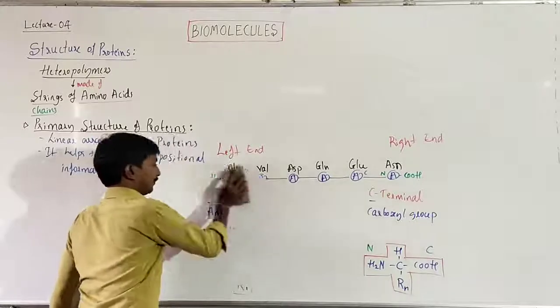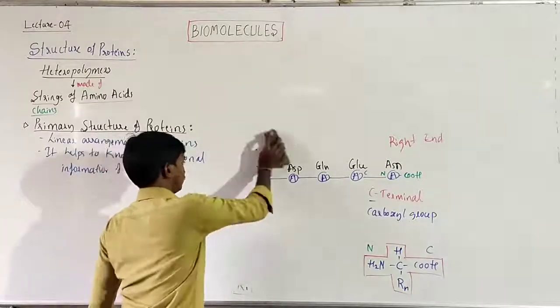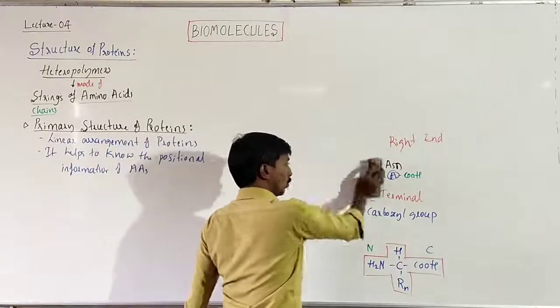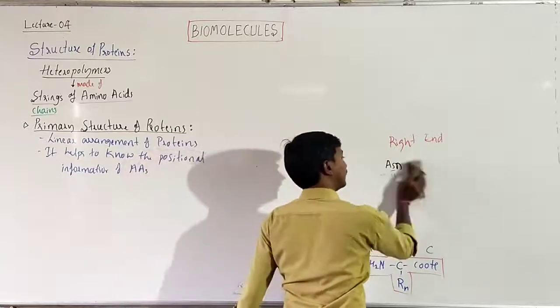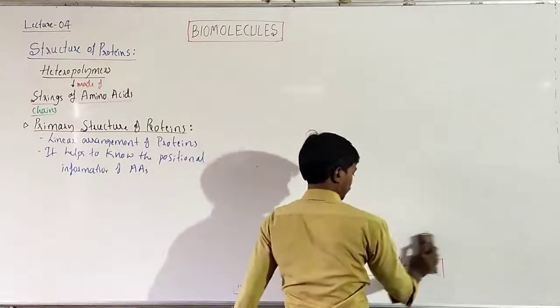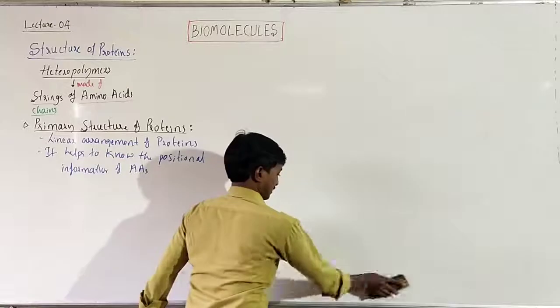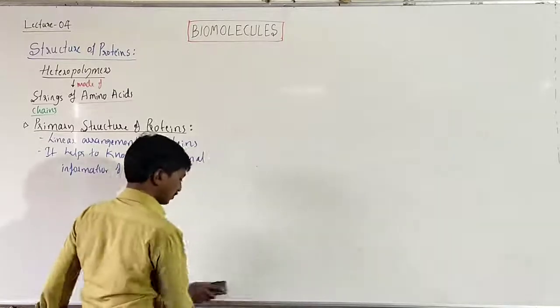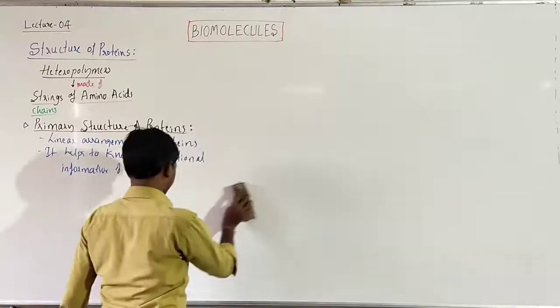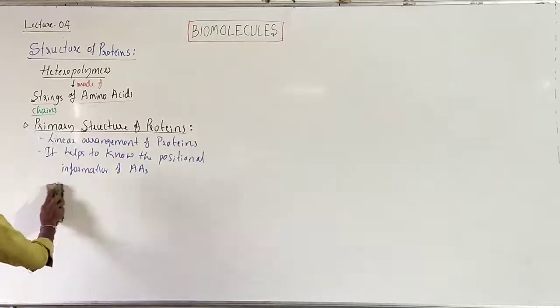Okay, secondary structure. Whenever we go from primary to secondary, there must be some modification, there must be some processes. Okay, so what is that process?